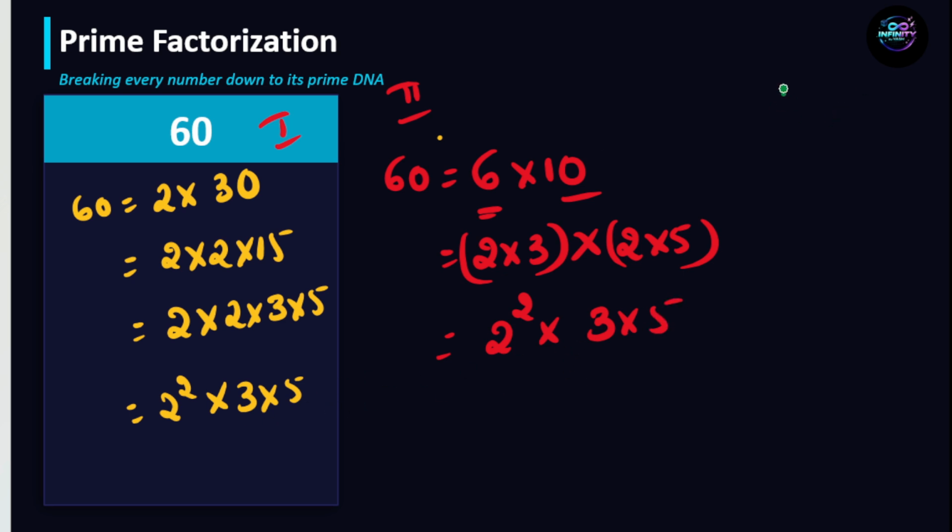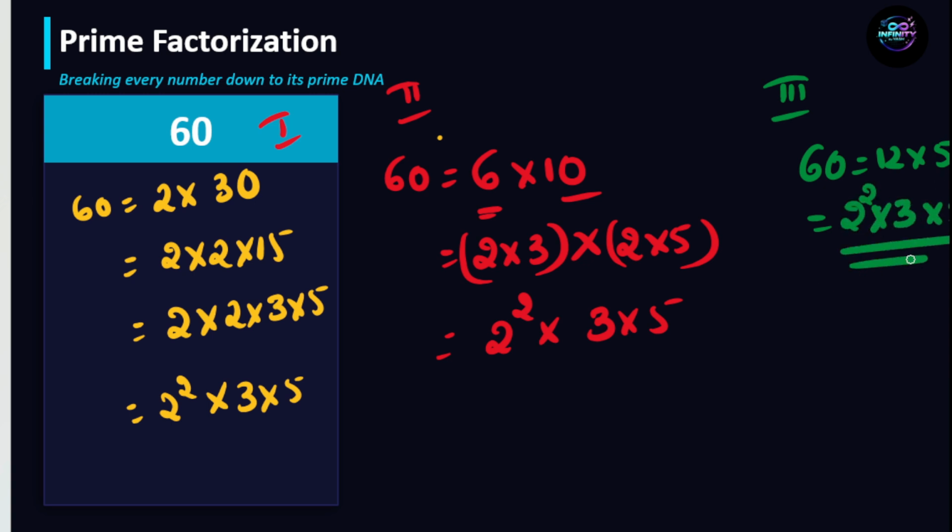We'll solve it in one more method, that is 60 can be written as 12 into 5, and 12 can be written as 2 square into 3, so we get 2 square into 3 into 5. So the same answer, right? Always you will get the same answer, but we are using a different method.